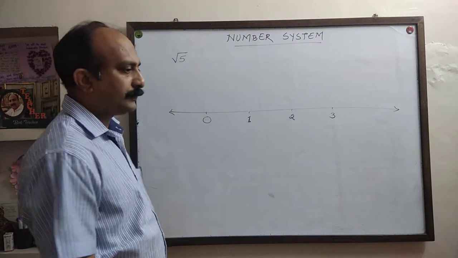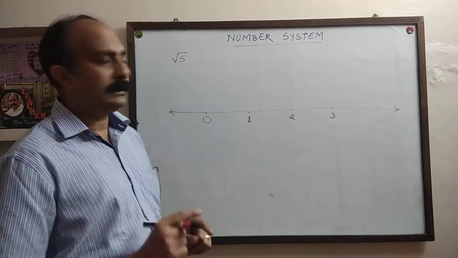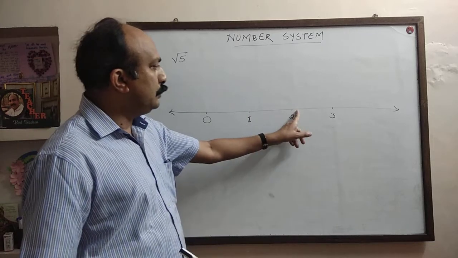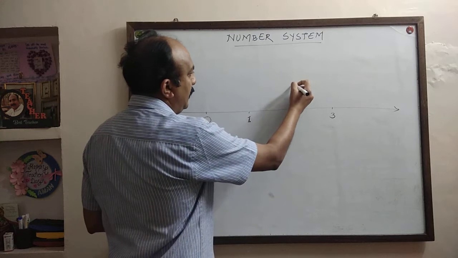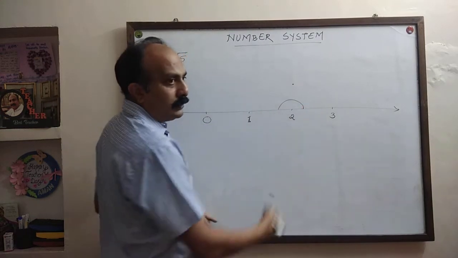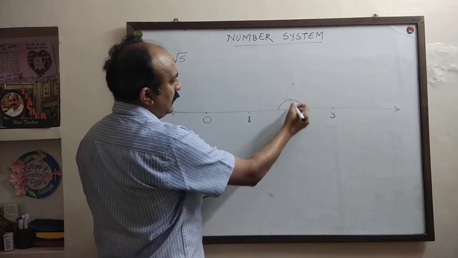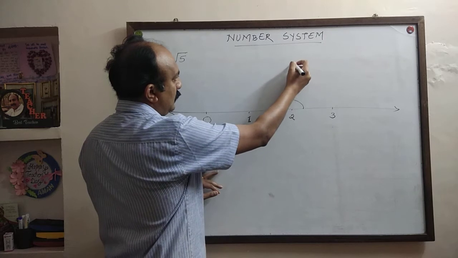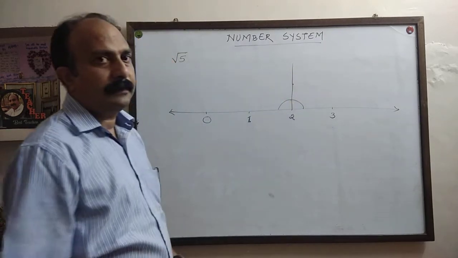Now, using your protractor at 2 centimeter, make a perpendicular. Keep the protractor at 2, measure 90 degrees and draw a line like this.